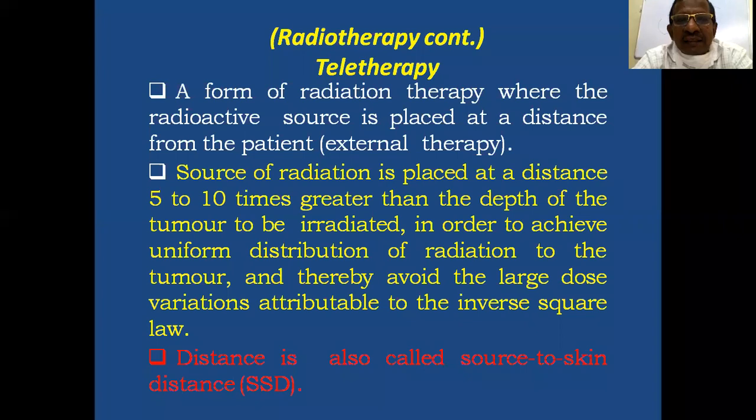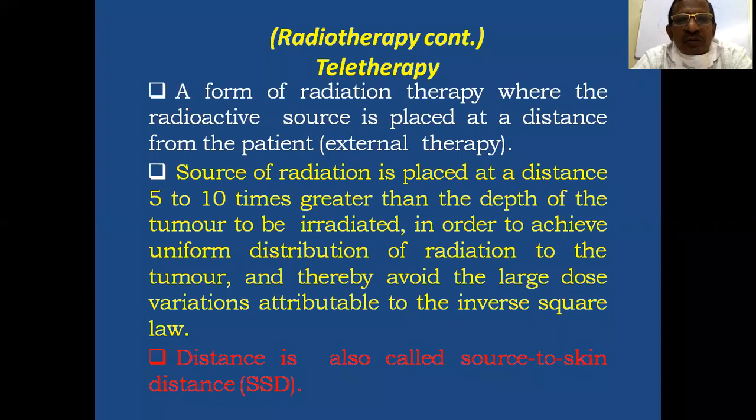In the last class, we discussed brachytherapy, that is the internal radiation therapy, which is again of intracavitary, interstitial, and surface types. The other type is external radiotherapy, or teletherapy, or external beam radiation therapy.